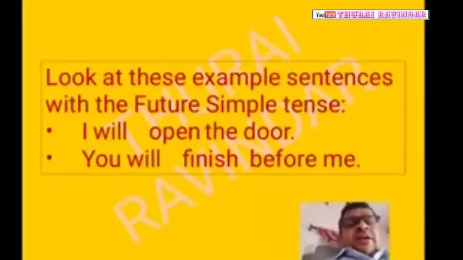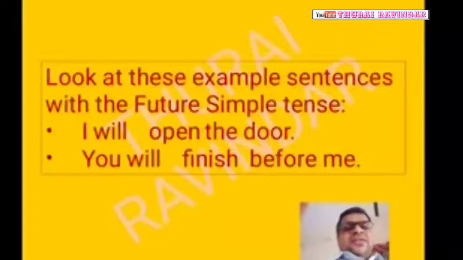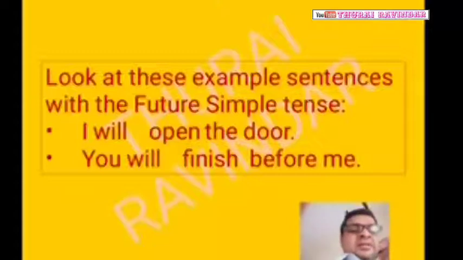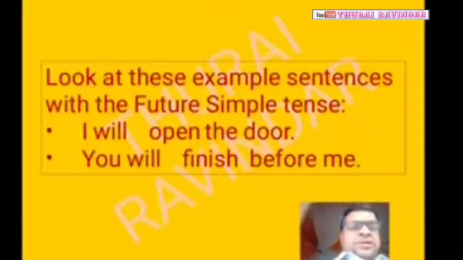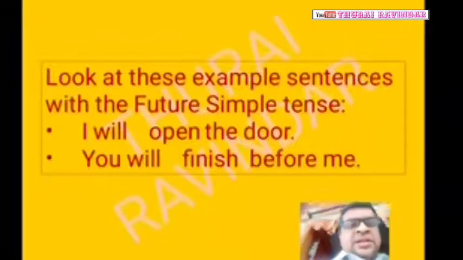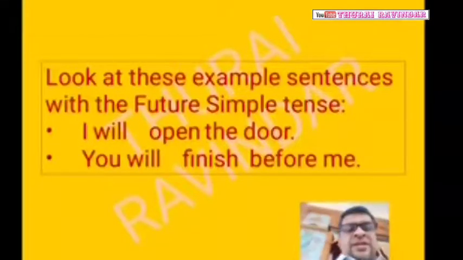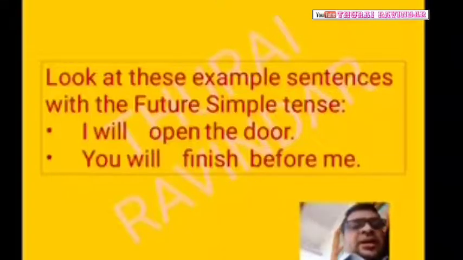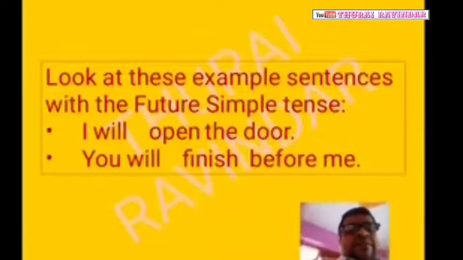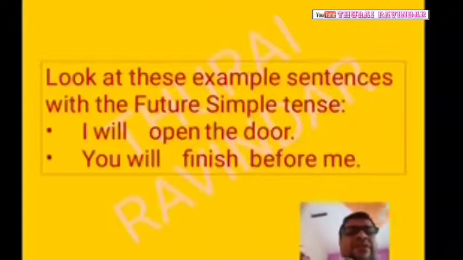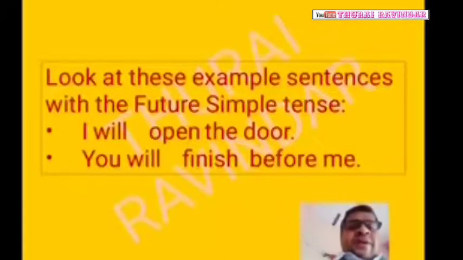Okay, right. Look at these sentences with the future simple tense. Previously I have also given you some examples. Now I would like to bring some more examples of how to frame these sentences. Look at these example sentences with the future simple tense. I will open the door.